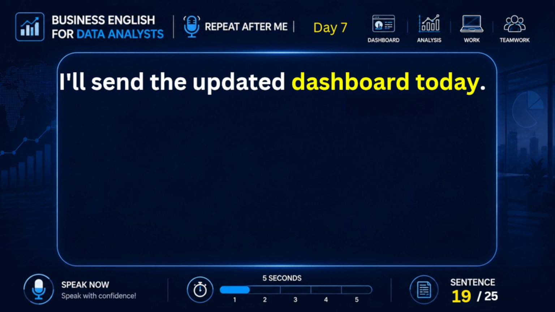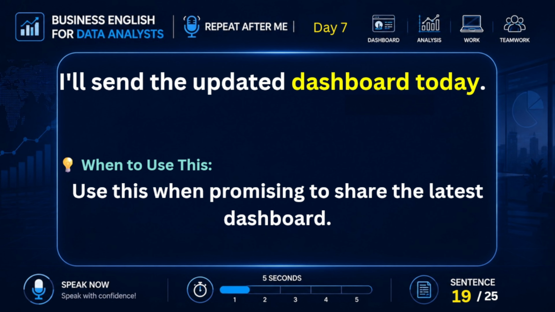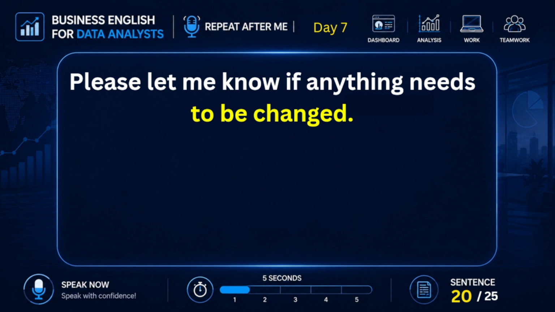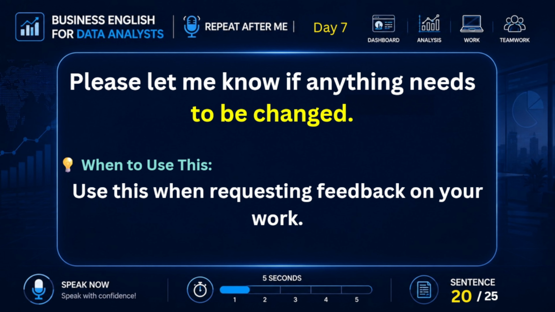I'll send the updated dashboard today. Use this when promising to share the latest dashboard. Please let me know if anything needs to be changed. Use this when requesting feedback on your work.